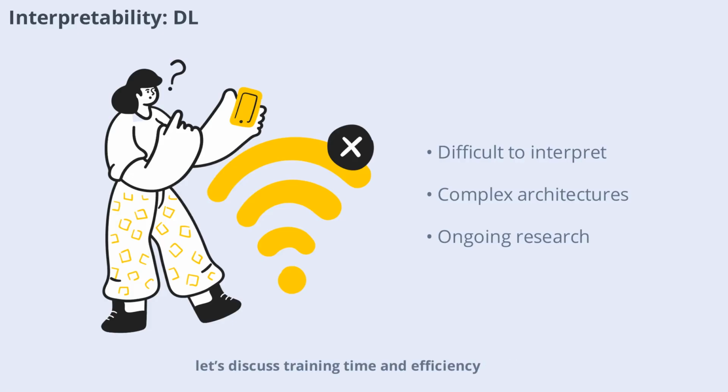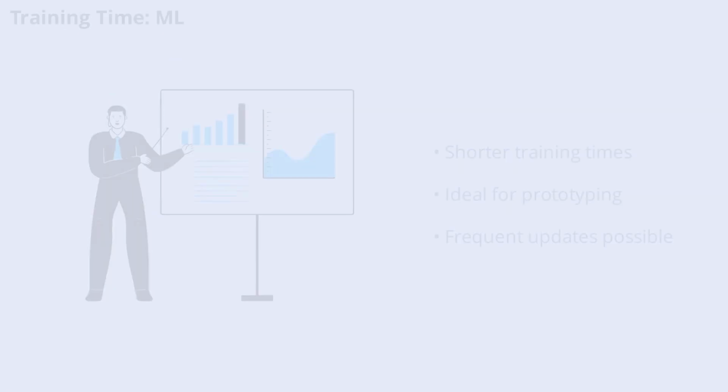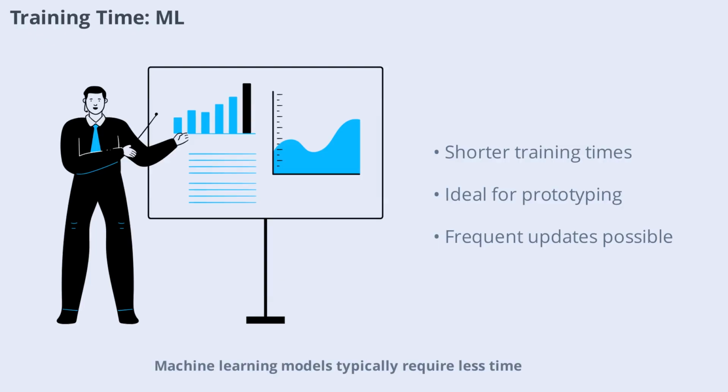Next, let's discuss training time and efficiency. Machine learning models typically require less time to train compared to deep learning models. With fewer parameters and simpler structures, training can often be completed in minutes or hours, depending on the size of the dataset. This quick turnaround is ideal for rapid prototyping and iterative development. It also means that models can be updated frequently as new data becomes available.